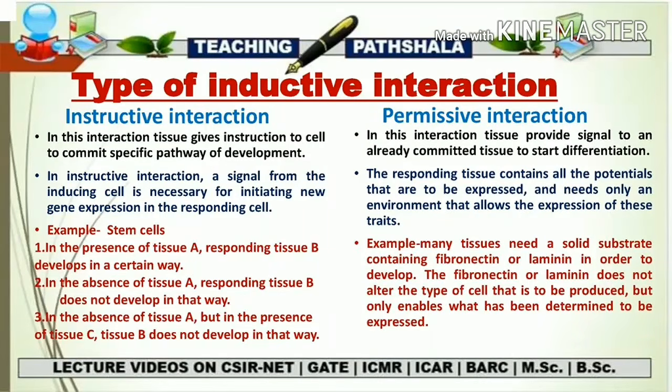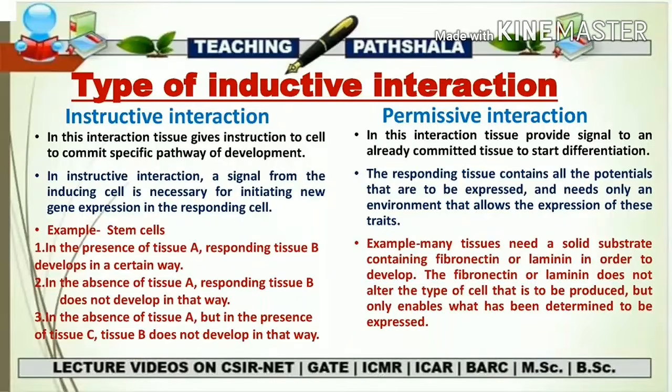So this fibronectin and laminin provide an environmental and necessary condition for the development of that committed cell. Overall, the expression of that cell is not going to be changed, only the environment is going to support that cell to develop or express in the desirable manner in which it is already committed.